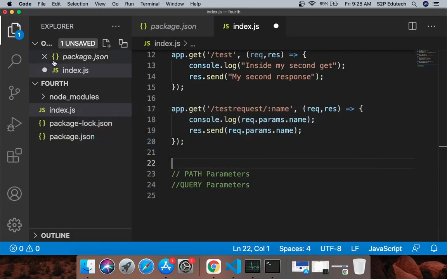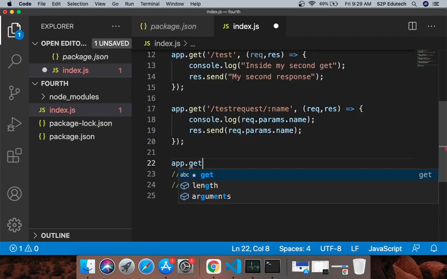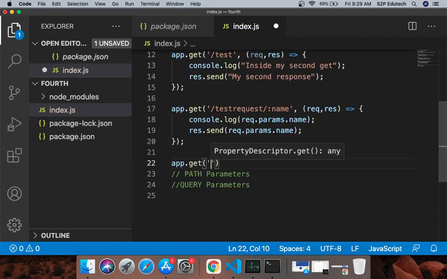In the same way, we can also have query parameters. So in query parameters, I'll say slash test request. Instead of test request, I'll give some other name.